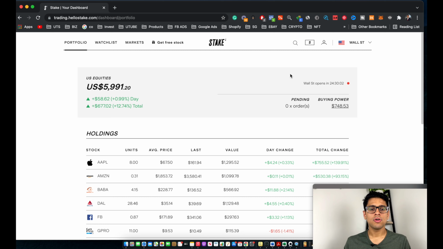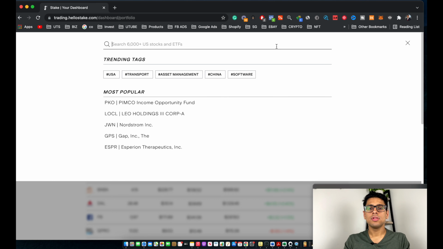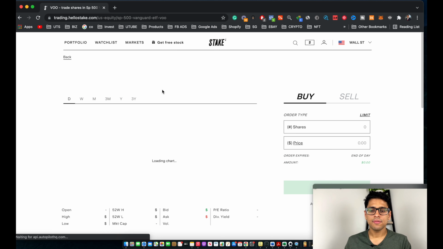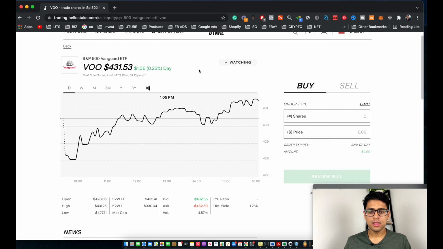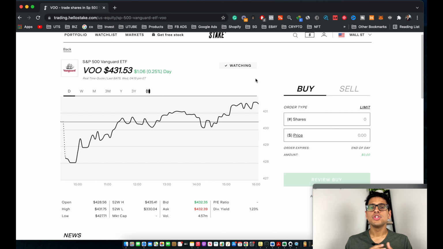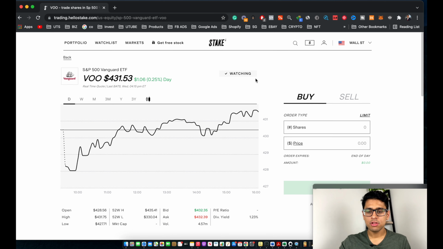To buy a stock on Stake, you click on search, and over here you can type in the stock you want to purchase. For the purpose of this tutorial, I'll be purchasing an ETF called VOO. I can type it in over here. This is Vanguard's S&P 500 ETF, which tracks the top 500 US companies. And as you can see, now we're brought to the homepage for VOO.